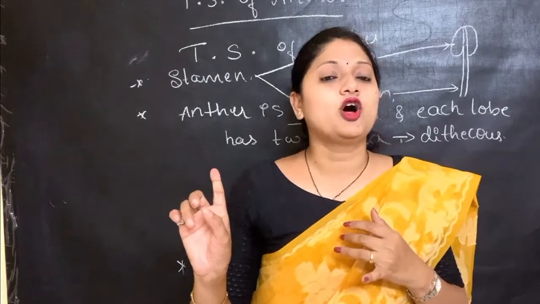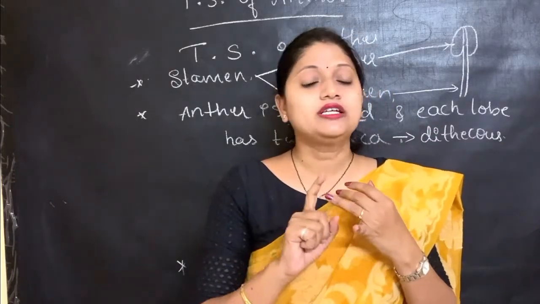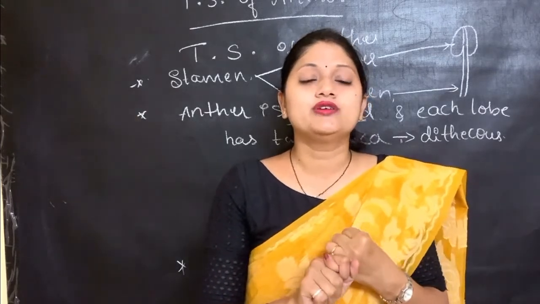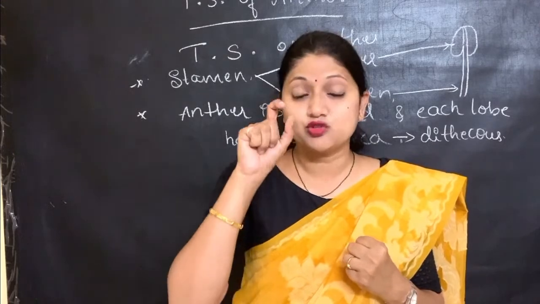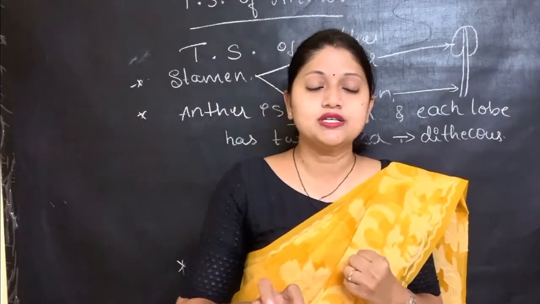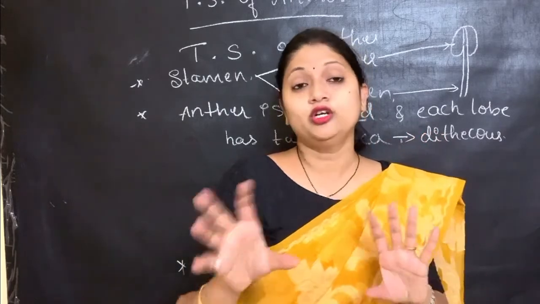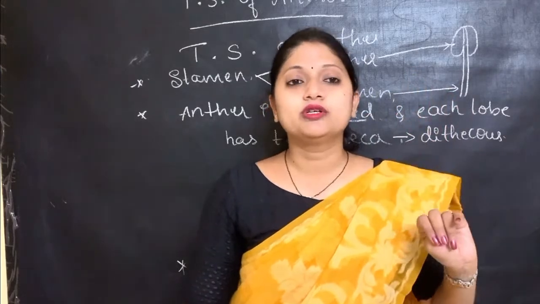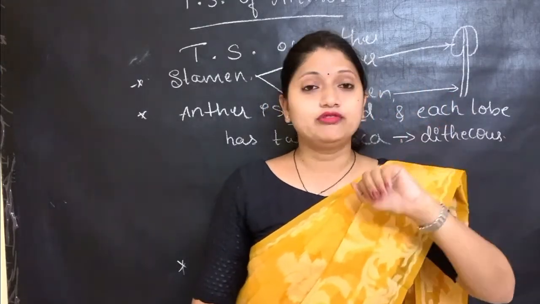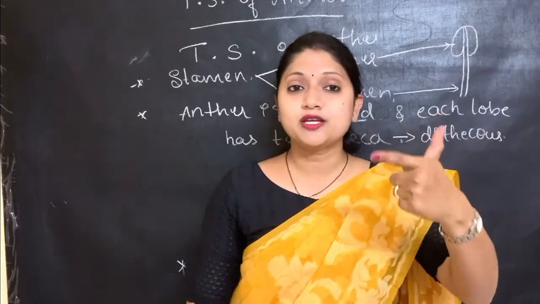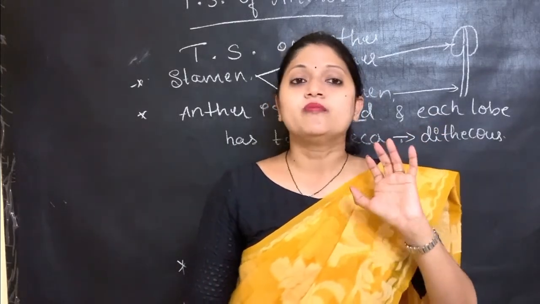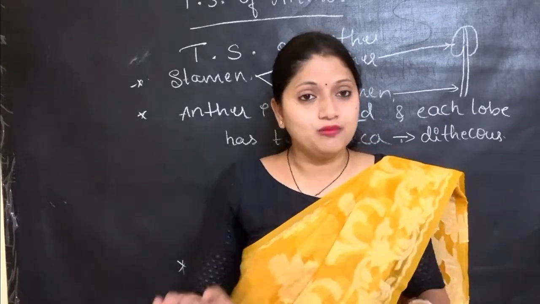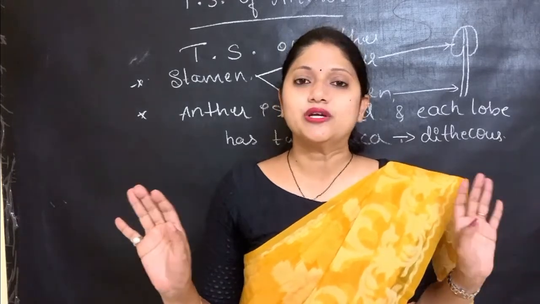So all the 5 topics will be covered. Firstly, we'll just take any one particular day and choose it. This particular video is just to inform that we'll be solving all these 5 chapters: the biotechnology 2 chapters, genetics, the molecular basis of inheritance, and sexual reproduction in flowering plants. Firstly, we'll start with sexual reproduction in flowering plants and the molecular basis of inheritance, because these are the 2 topics where you can write the answers without mistakes. There will be no confusions in the questions at all.